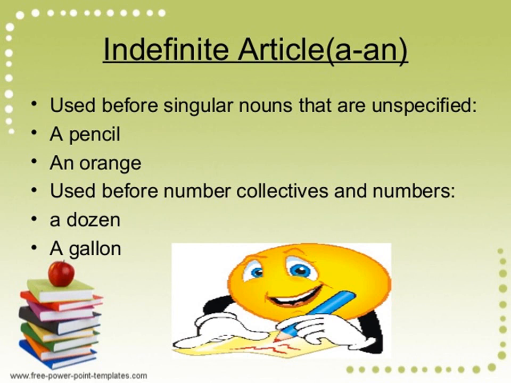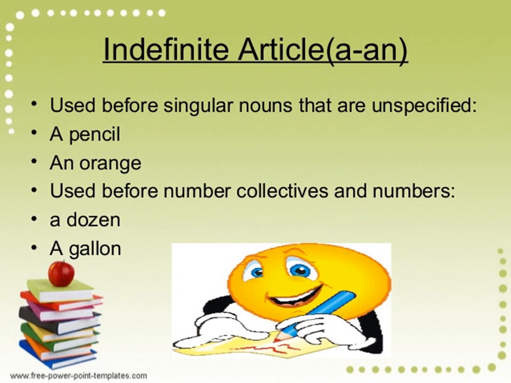Now we will have indefinite articles. They are of two types, a or an. As you are familiar with the uses of a and an, right? An is used before what? Vowel sounds. And what are vowel sounds? The 5 vowels we have: a, e, i, o, u. So before such vowel sounds we use an, and if we keep vowels aside, then what are left? Consonants. And before consonants we use a.